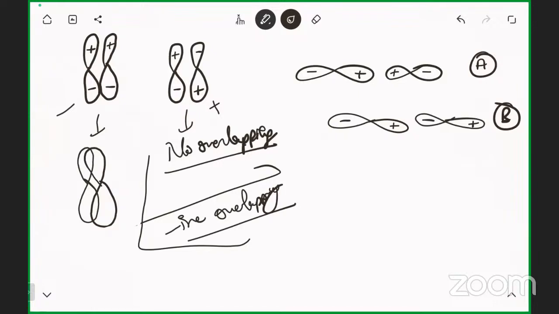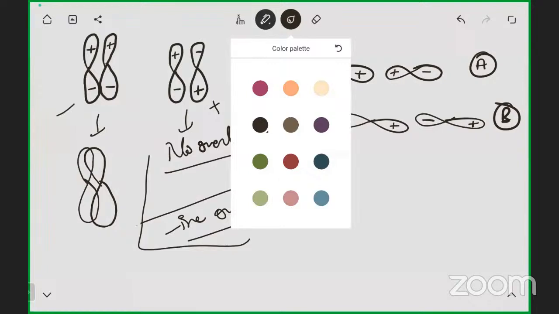Clear? A? Yes, sir. Why? Because there is positive and positive overlapping. Plus will overlap, and plus minus cannot overlap. Good.